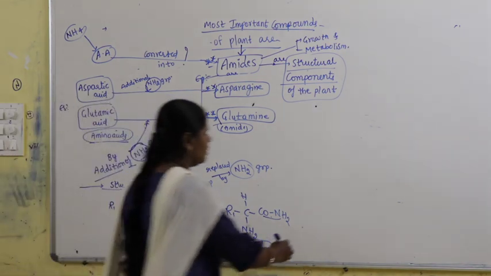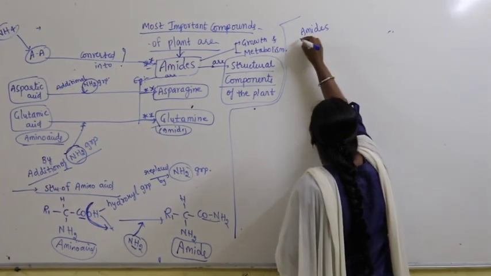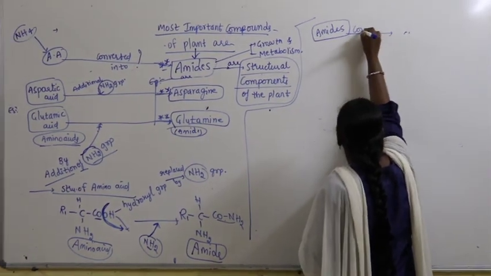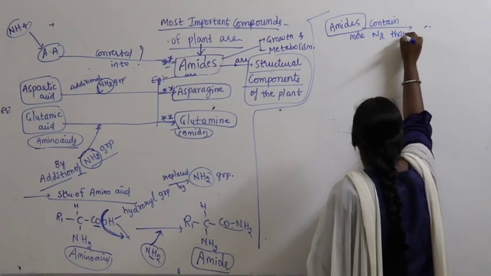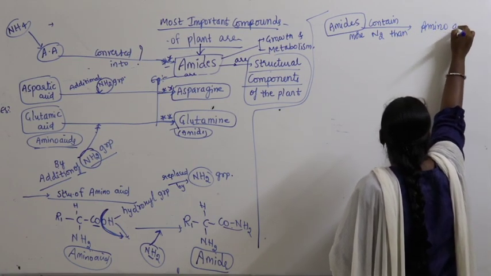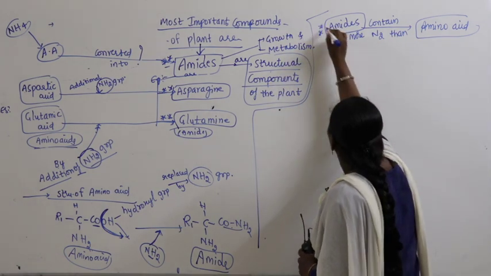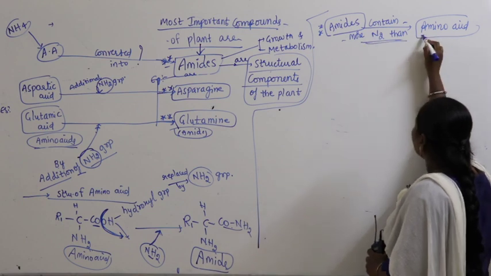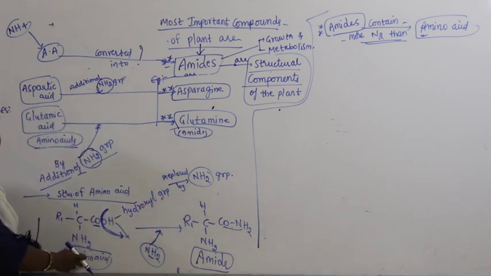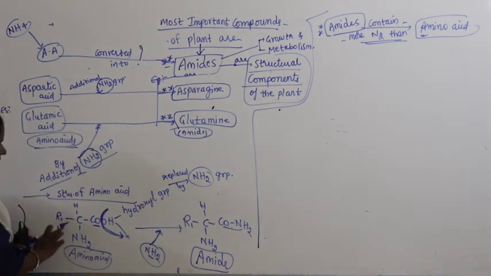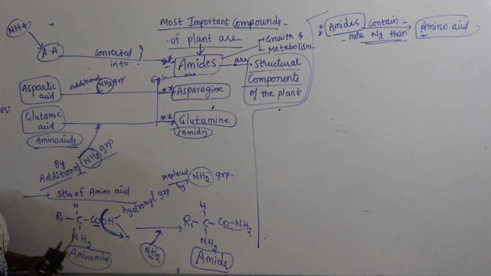So what have you understood here? Amides contain more nitrogen than amino acid. So what is the final thing you have to understand? Amides contain more nitrogen than amino acid. See here, this is amino acid. Amino acid contains only one amino group: R1 functional group, carboxylic acid, hydrogen, amino group. Only one amino group is there in the amino acid.